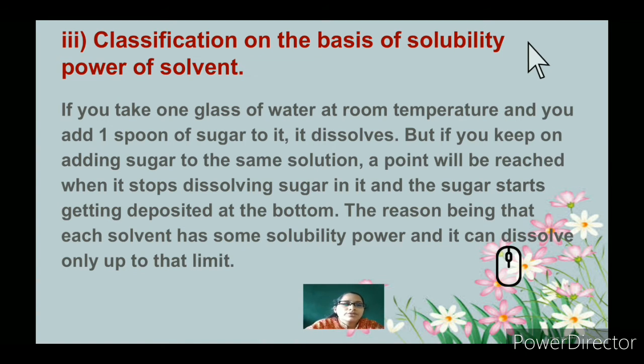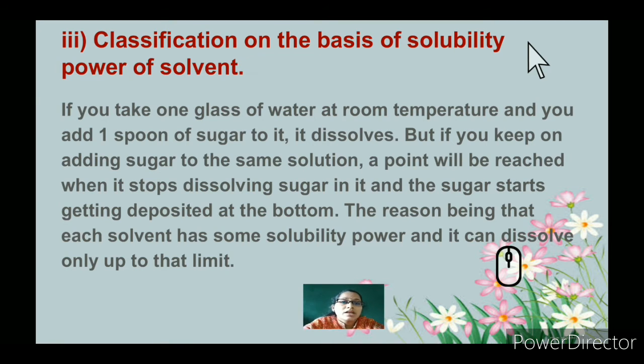Next classification of solutions is the classification on the basis of solubility, that is the power of the solvent. So we'll take an example. If you take 1 glass of water at room temperature and add sugar to it, it will dissolve. But if you keep on adding sugar to the same solution, say take 100 ml of water and go on adding 1 teaspoon of sugar at a time, it dissolves and dissolves and dissolves. But after some time, what happens? It stops dissolving and you can see that sugar gets settled at the bottom.